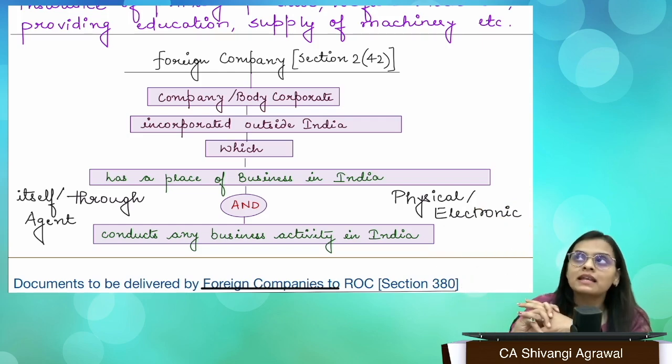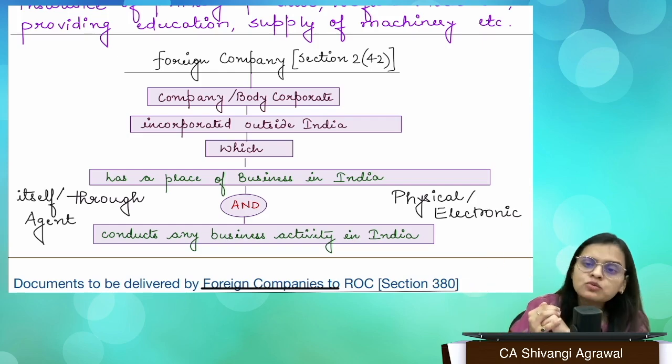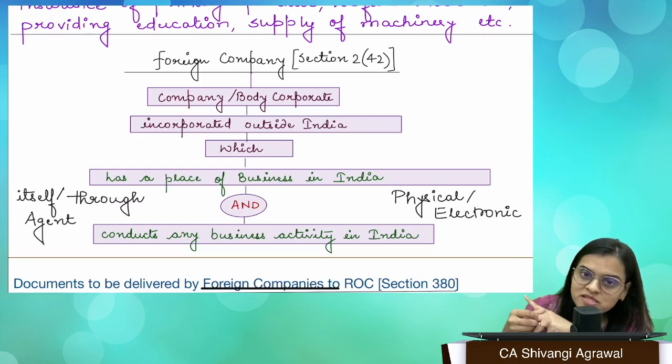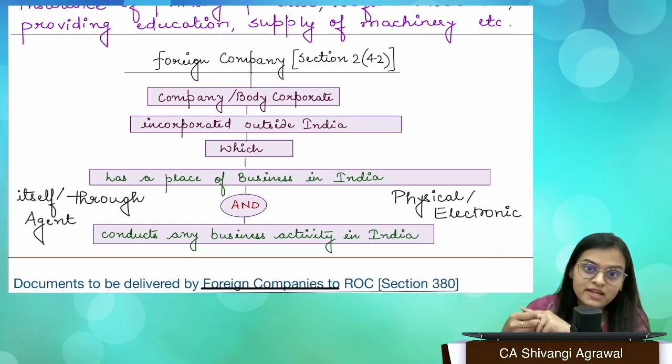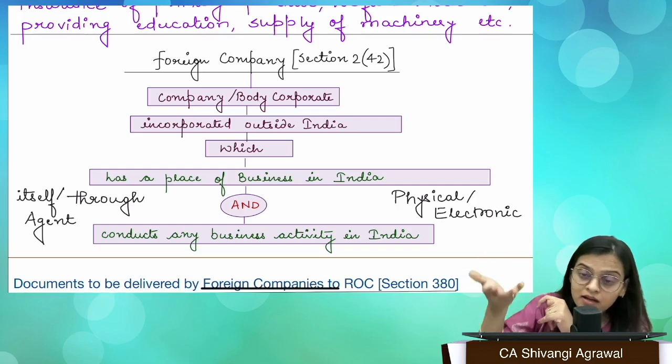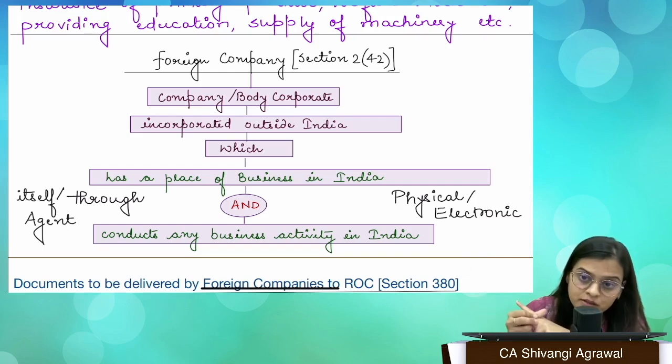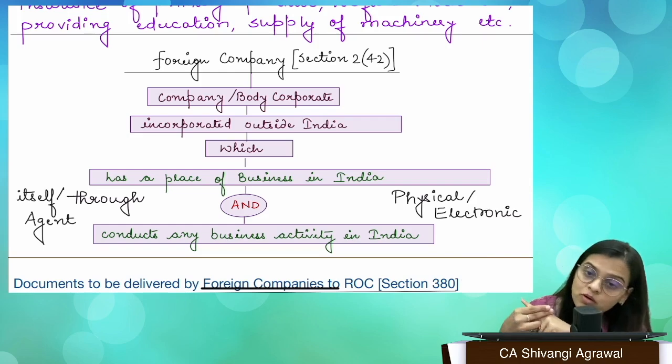Like what, ma'am? Like, let's say we have somebody in the US who is imparting education online, like this only. Do they have a place of business in India? The answer is yes. They have an electronic place of business in India. Electronically, they have established a place of business because they are doing business in India. They're conducting business activity in India, right? They're imparting education over here. So will it be called a foreign company?